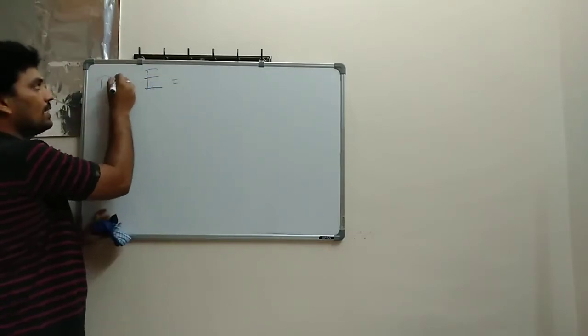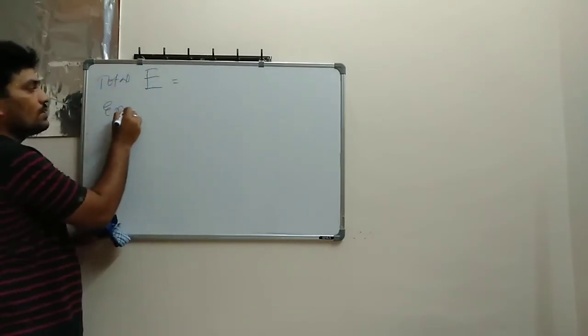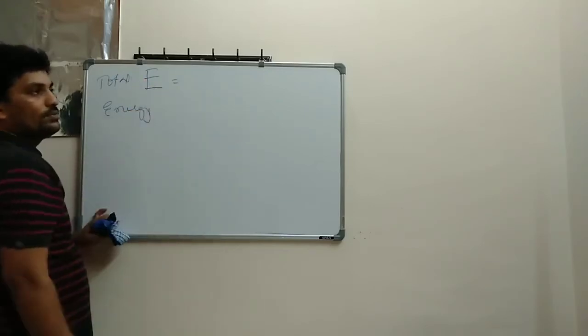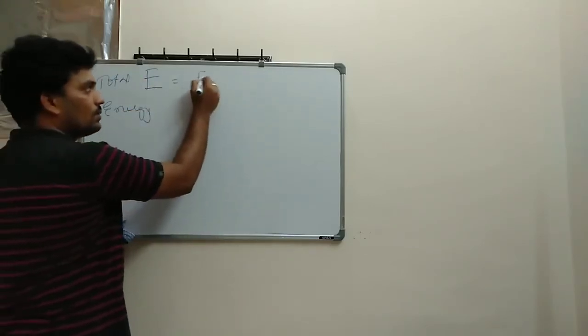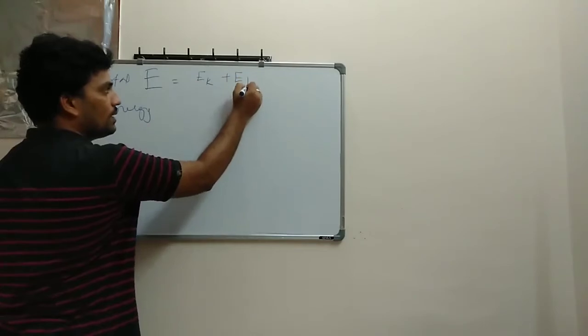The total energy of a hydrogen atom, E is equal to Ek plus Ep.